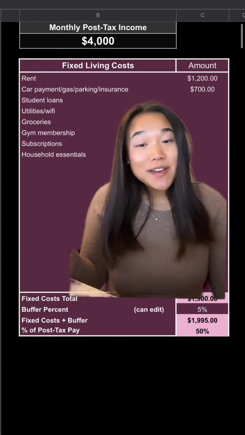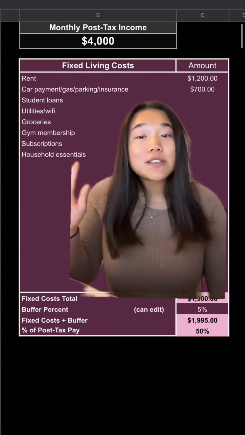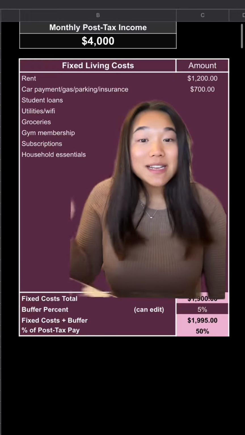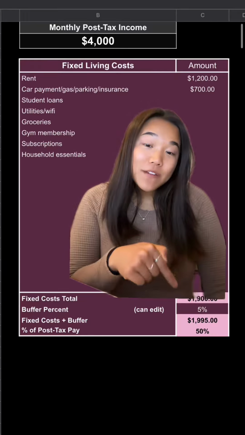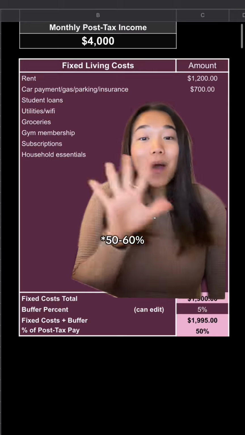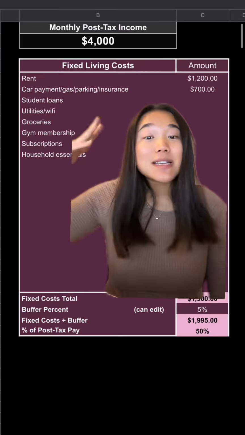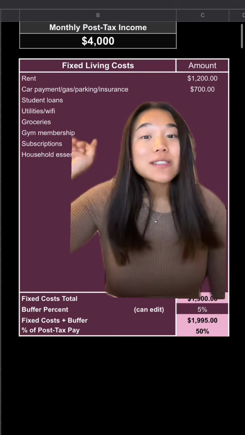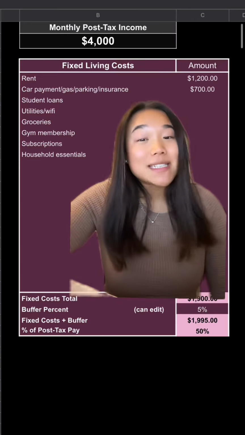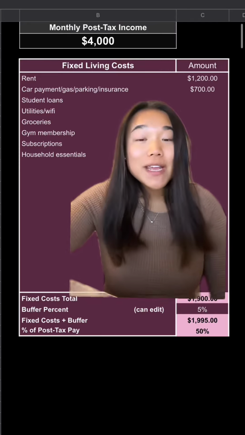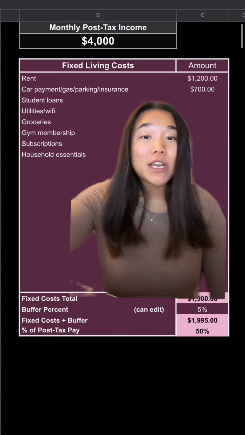Starting with your fixed living expenses like your rent, car payment, student loans, utilities, groceries, things like that, this should be no more than 50% of your take-home pay. The bottom of my budgeting template will tell you what percent of your fixed living expenses it's adding up to. One note I want to add here is that your rent or mortgage payment should ideally be no more than 30% of your take-home pay, which in this example would be $1,200.